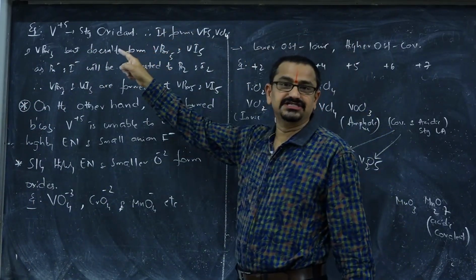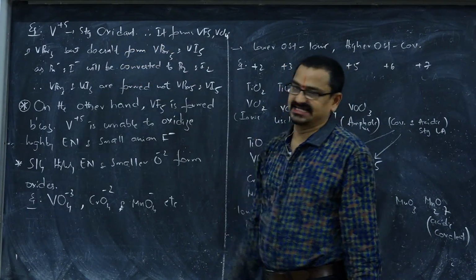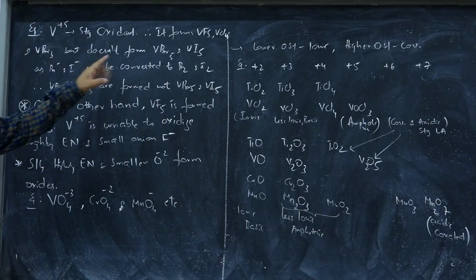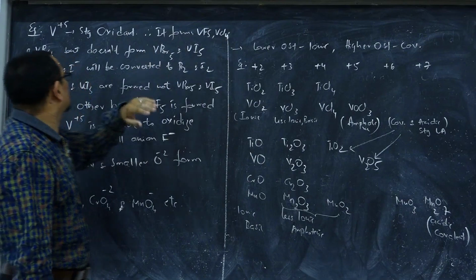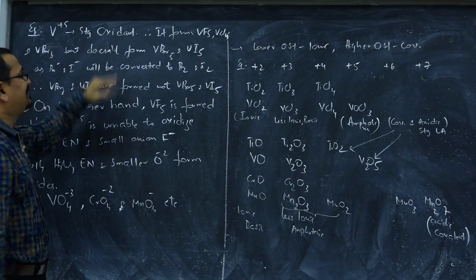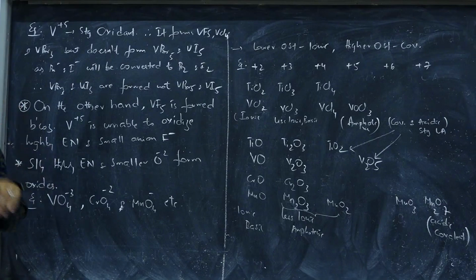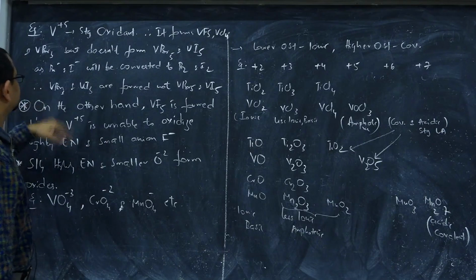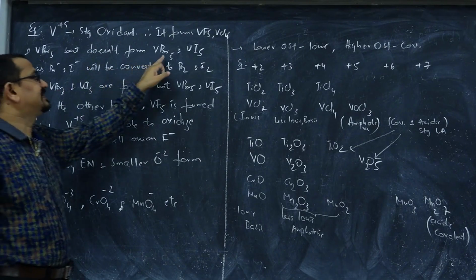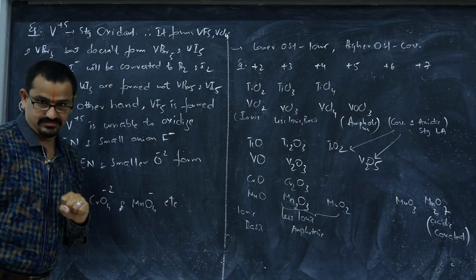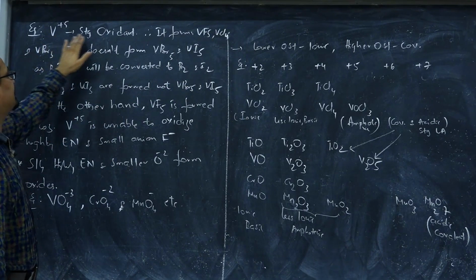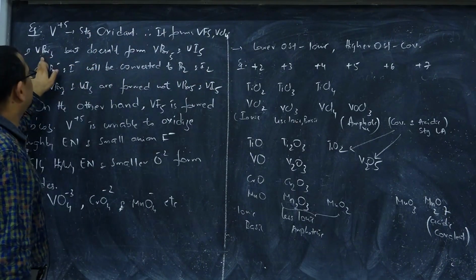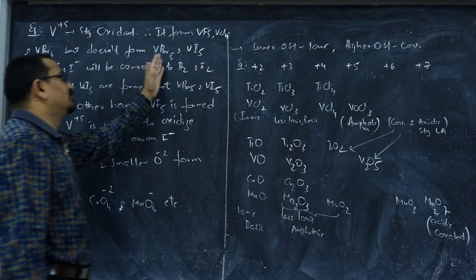Vanadium in its +5 oxidation state acts as a strong oxidizing agent. Vanadium belongs to the 3d series, as we just discussed. It forms vanadium pentafluoride, vanadium tetrachloride and vanadium tribromide, but does not form VBr5 and VI5. You know why? Vanadium in its +5 oxidation state is a strong oxidant, because that vanadium +5 will oxidize Br- to bromine and I- to iodine. Once again, vanadium +5 acts as a strong oxidant. It forms the pentafluoride, tetrachloride and tribromide, but does not form the pentabromide and pentaiodide.